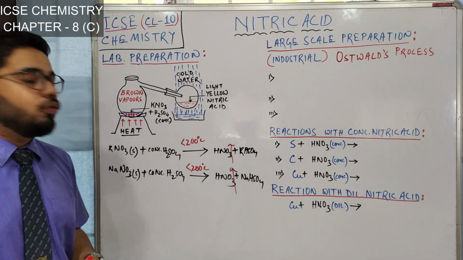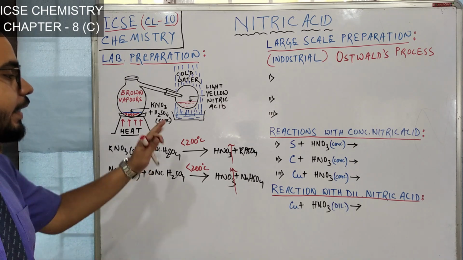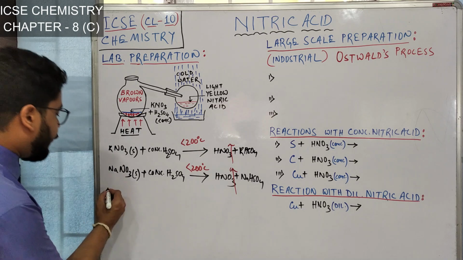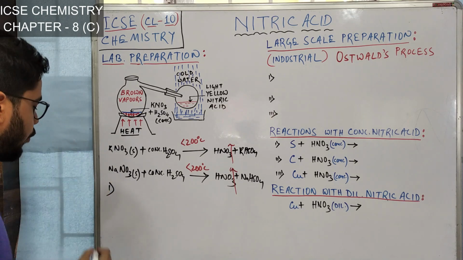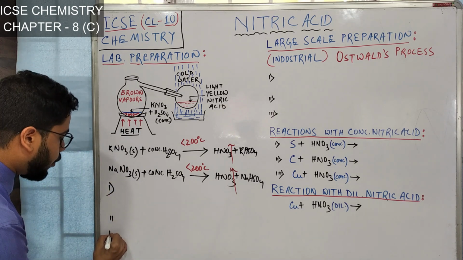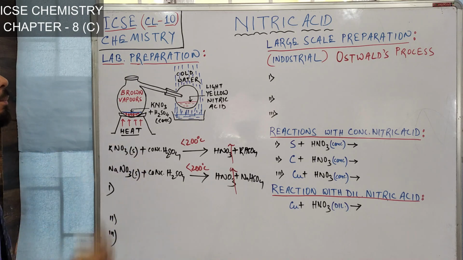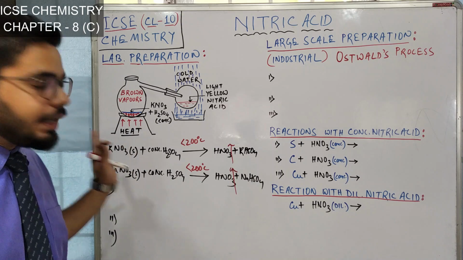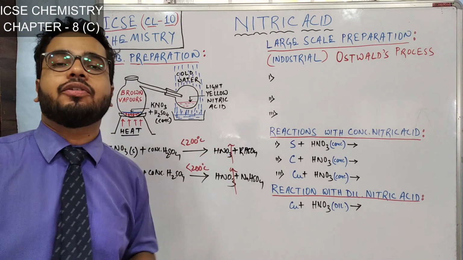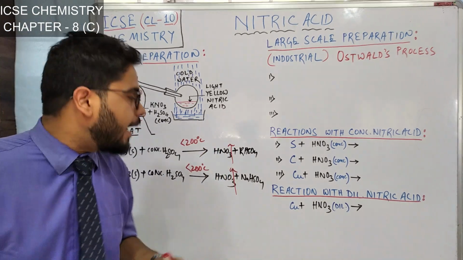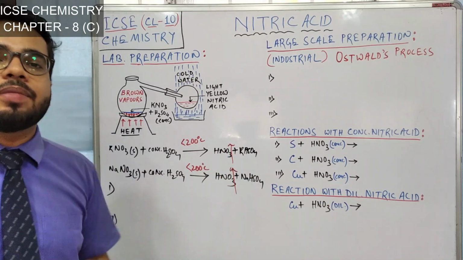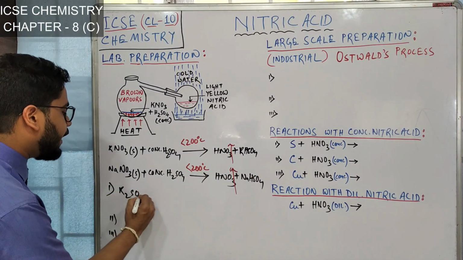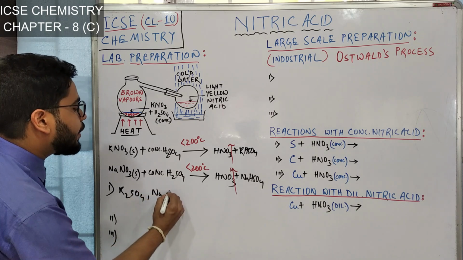Now let me tell you why I have emphasized that the temperature must be controlled within 200 degrees Celsius. There are 3 points. The first point: if the temperature is not controlled below 200 degrees Celsius, the reaction will not happen in this way. You will get nitric acid, but instead of potassium bisulfate, you will get potassium sulfate or sodium sulfate.